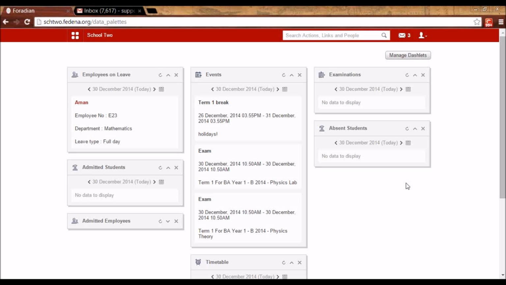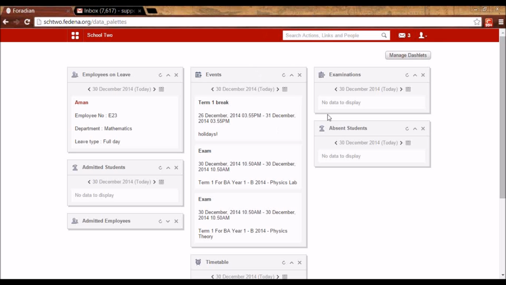Hi guys, I'll be telling you about the add-on modules of Fedena today. The add-on modules are the functionalities that are besides the basic functionalities that we have in Fedena. We have around 33 plugins, which are also known as add-on modules, and we are going to look at them one by one today.